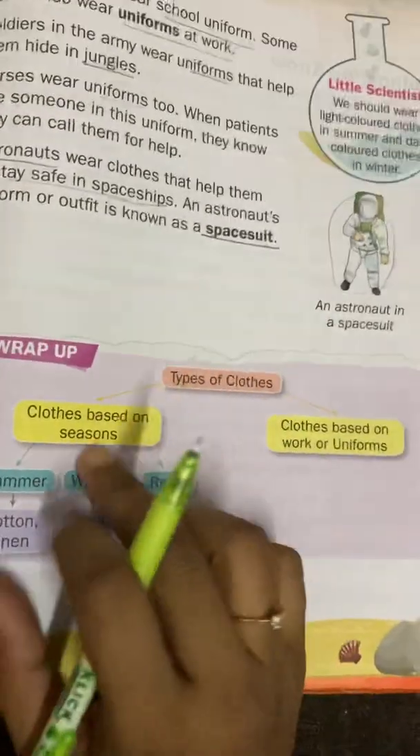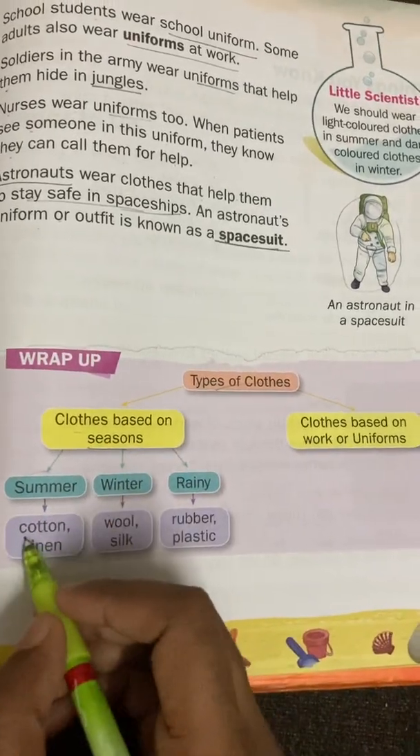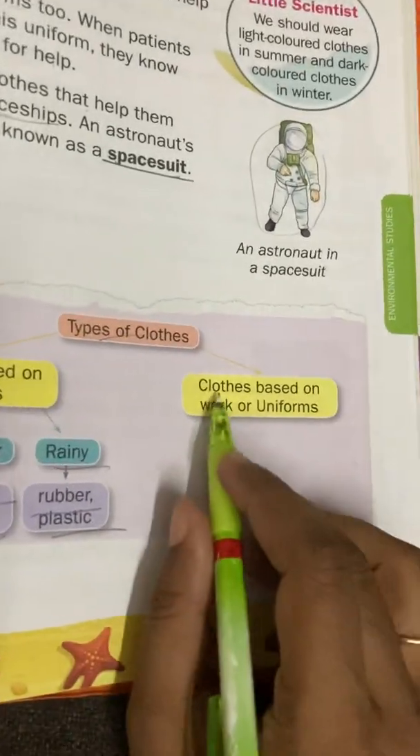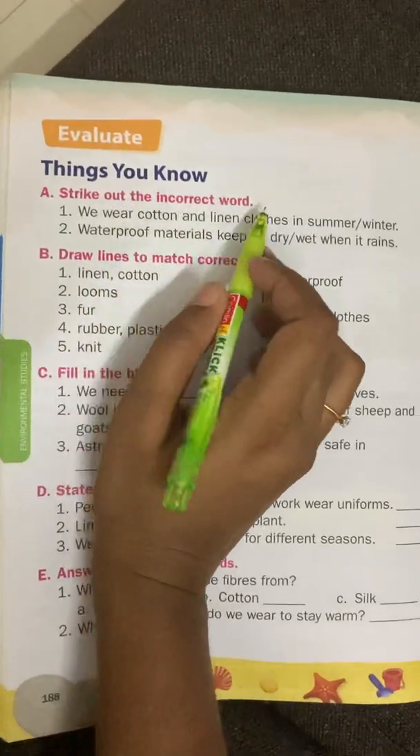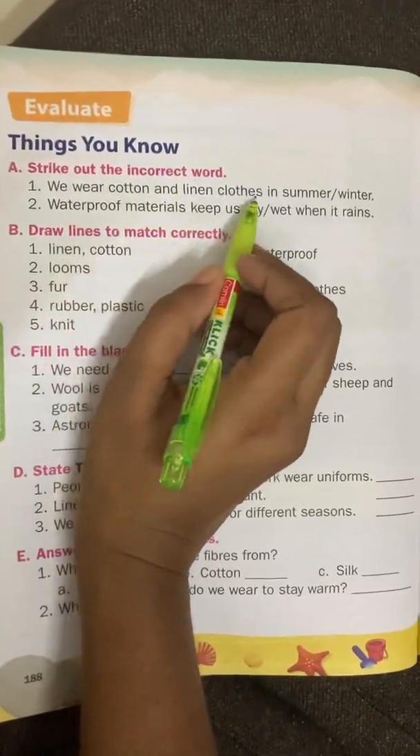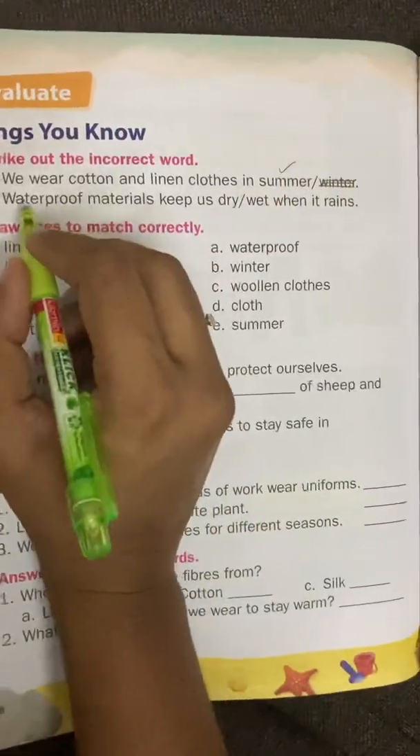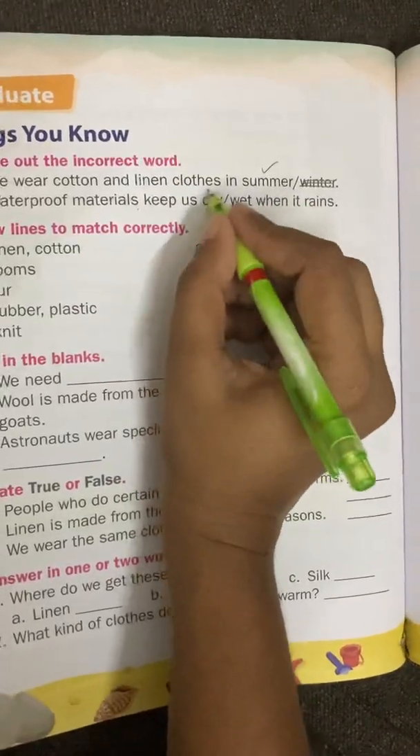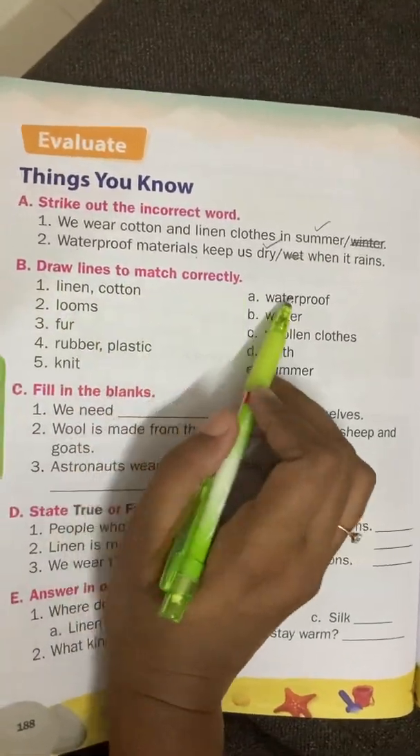Now wrapping up the lesson, types of clothes. Clothes based on seasons: in summer we will wear cotton, linen; in winter, wool, silk; in rainy season, rubber, plastic. And clothes based on work are uniforms. Now strike out the incorrect word. We wear cotton and linen clothes in dash. So we will wear it in summer. Strike out winter. Waterproof materials keep us dash when it rains. So it will keep us dry. Strike out wet.